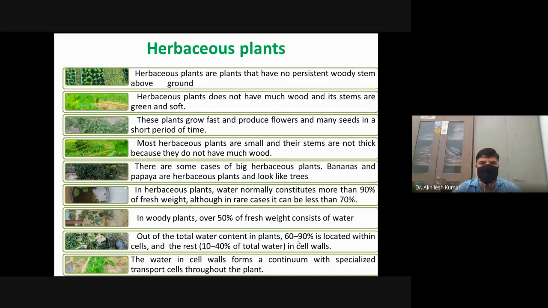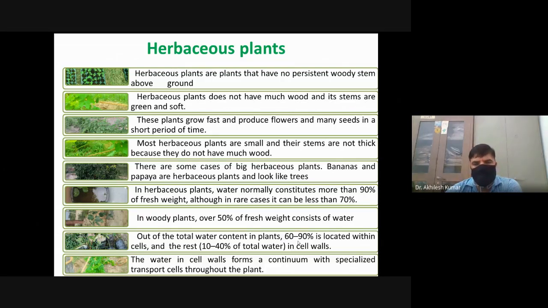This plant grows fast and produces flowers and many seeds in a short period of time. That is, the life duration of herbaceous plants is generally very short. Most of the herbaceous plants are seasonal. Most herbaceous plants are small and their stems are not thick because they do not have much wood.